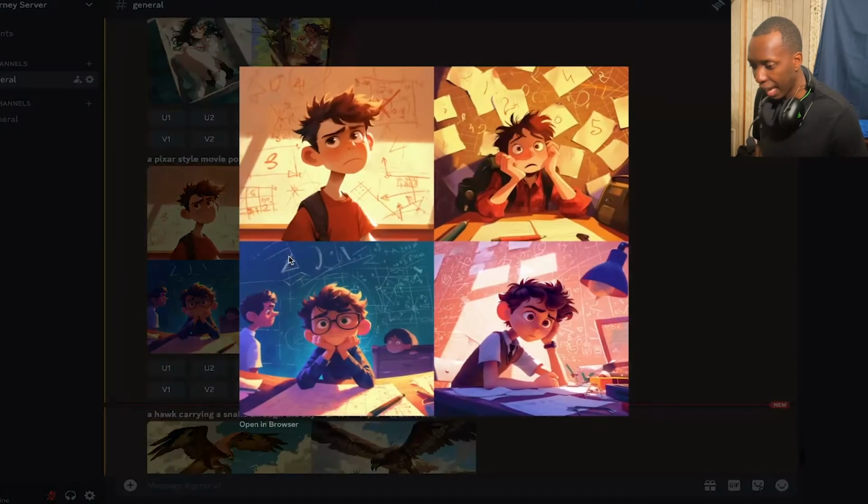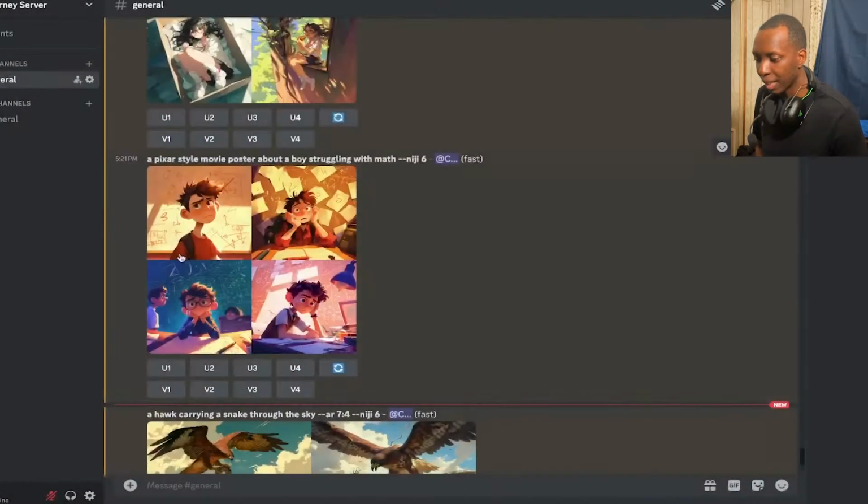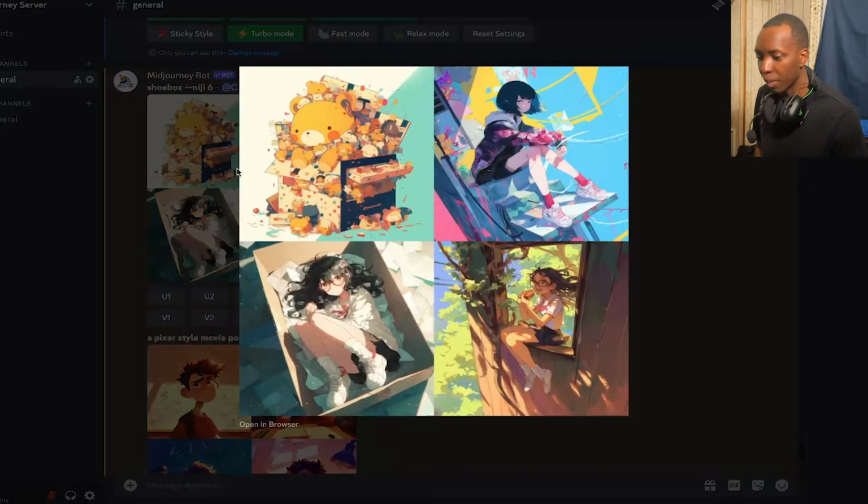Everything had a slightly more anime taste and texture to it. Interesting that when you type in shoebox, this is how it interprets shoebox from an anime perspective. Don't know what that says about Midjourney or what that might say about anime in and of itself. Those who know will know.